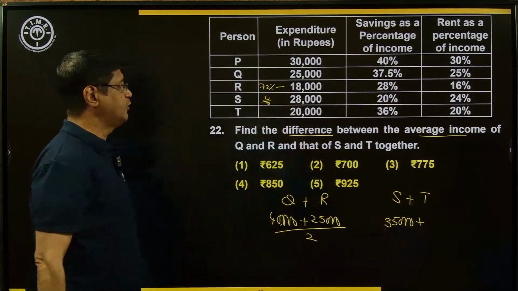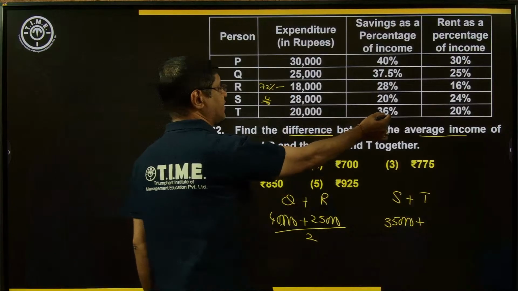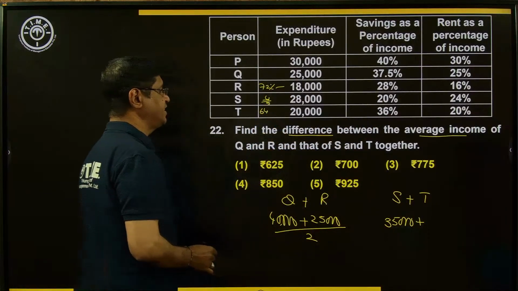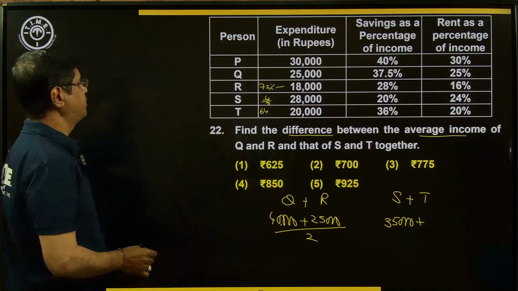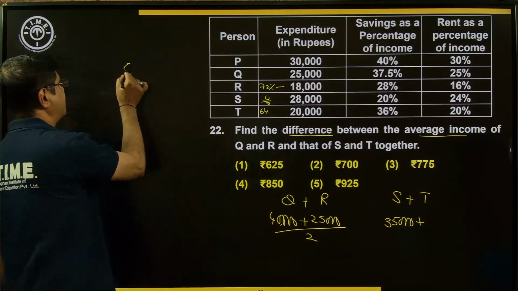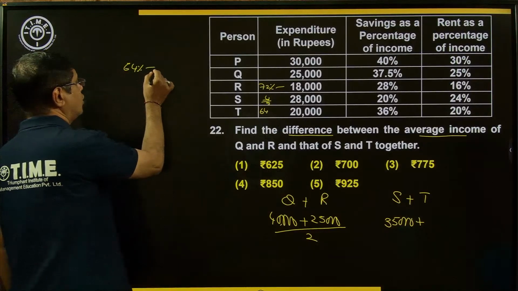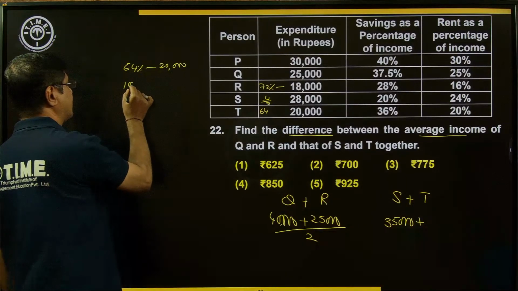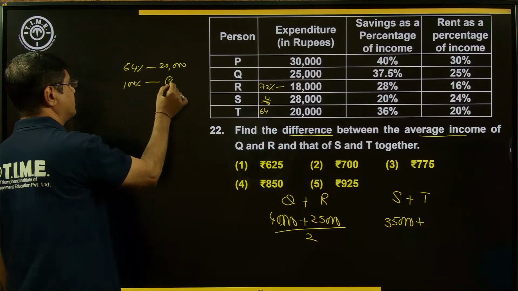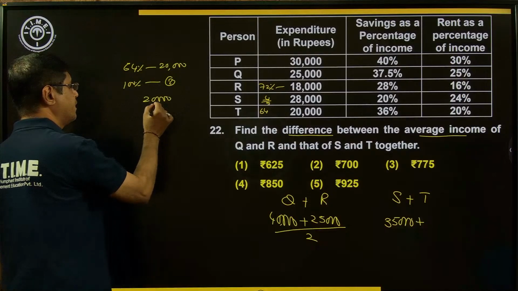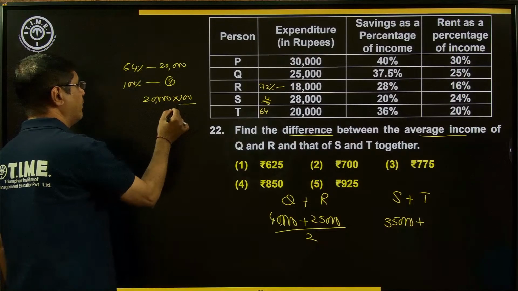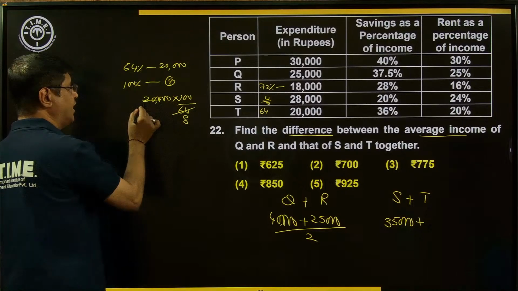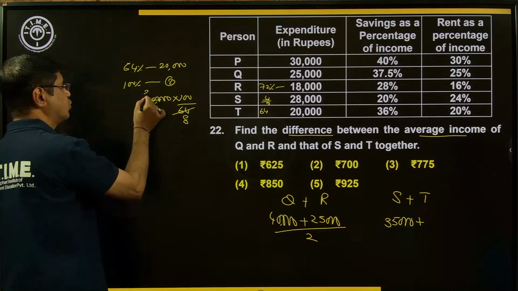What about the T value? 36 is the savings, means remaining 64. Remaining 64% is the expenditure. 64% is equal to how much here? 20,000. 100% is equal to question mark. So 20,000 into 100 by 64. 8 times in 100, 8 goes how many times? 25 times.